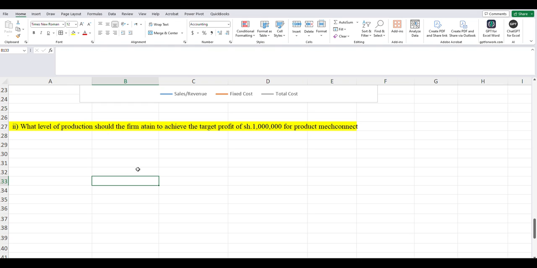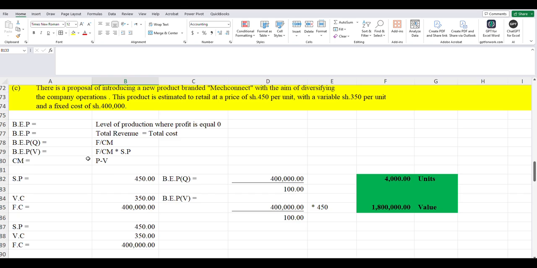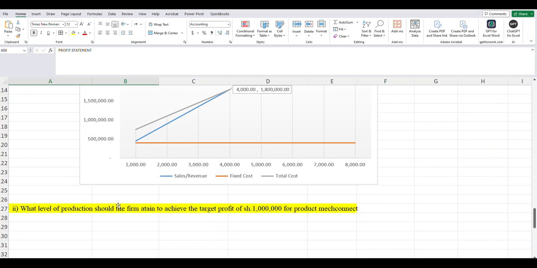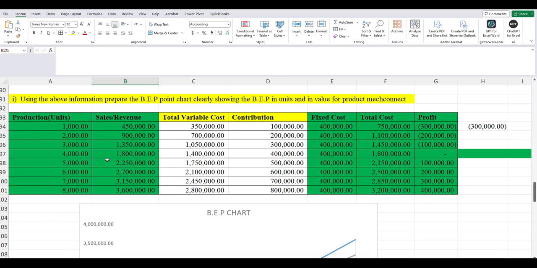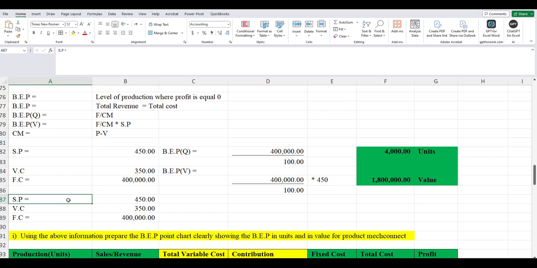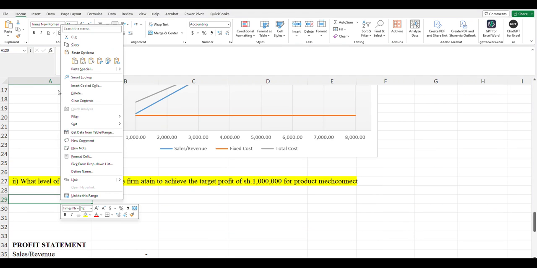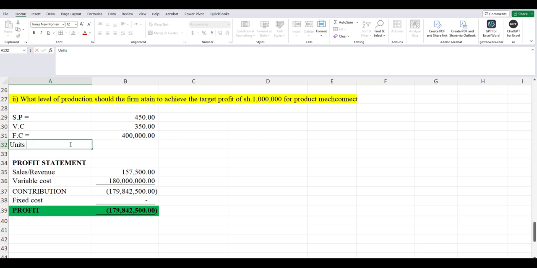So for us to achieve this 1 million, what must we always tend to remember? So this will be easy. Allow me to take our profit statement here, the one that we had computed earlier on. We take our variables, which are our variables as per this product, with an addition of our units, which in this case, allow us to use the break-even point units, which we've determined to be 4,000 units.